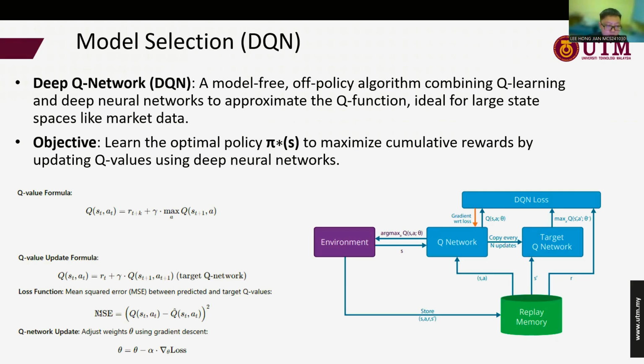Q network. And the next is about the loss function. It actually just computes the MSE between the predicted and the target Q value. You can see here the diagram is just an architecture of a DQN.